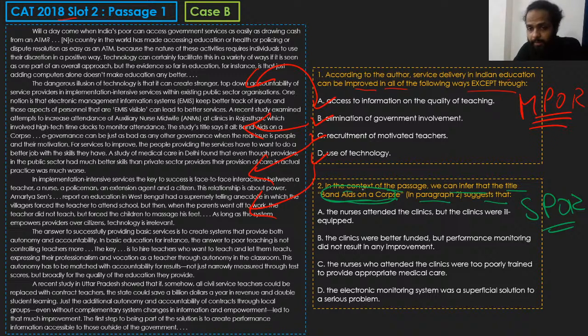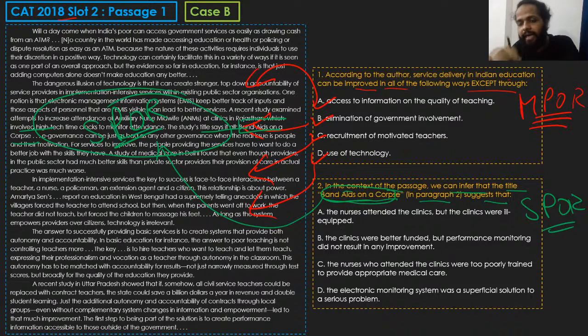Okay. Why? Because these are, for example, ये जो आपका है, ये आपका, I think this is derived from this part. The study's title says it all. Band-Aids on a corpse, right? So for all intents and purposes, the answer to this question will be found in this area. आपको ये वाले पार्ट में इसका आंसर मिल जाएगा. So this is your single point of reference. Single point of reference question है आपका.